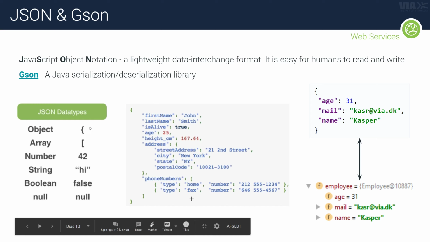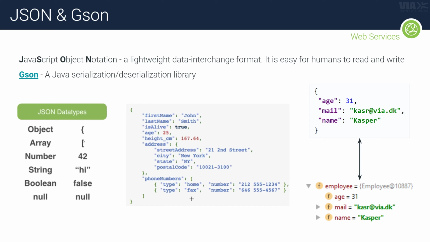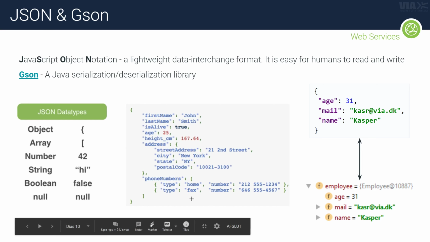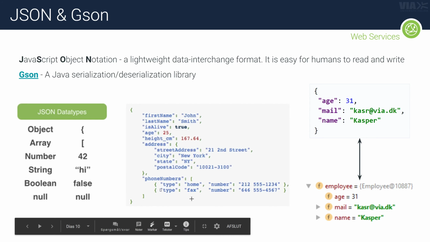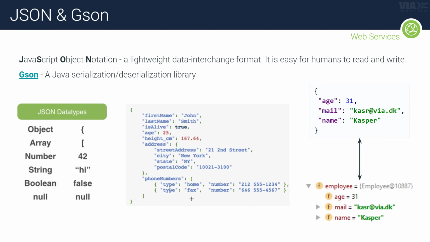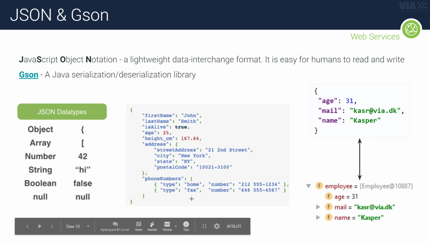And these are the data types you have. So you have the curly brackets that signify an object. So you can see right here we have one object. I guess that's of a person because there's a first name, there's an age, and all these kinds of things. And you can have arrays as these brackets right here, and you can have numbers, and you can have strings and booleans and these kinds of things. So you can see right here, for instance, the address, that's an object. And then down here in the square brackets there is a phone number, so that's basically an array of objects, right? So it's pretty straightforward. You can read this. It's quite hard to read though if you just look at the data and it's not formatted like this. But the computer can read it just as fine, so that's perfect.